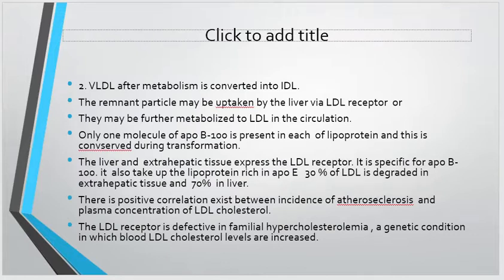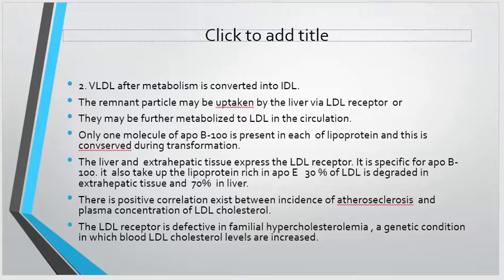VLDL, after metabolism, is converted into IDL. This remnant particle may be taken up by the liver via the LDL receptor, or it may be further metabolized to LDL in the circulation. Only one molecule of ApoB100 is present in each lipoprotein, and this is conserved during transformation.